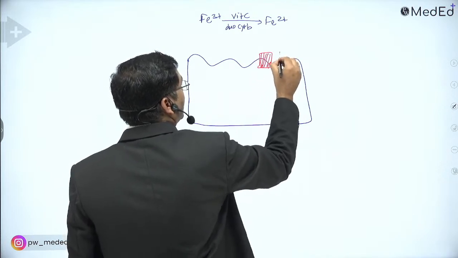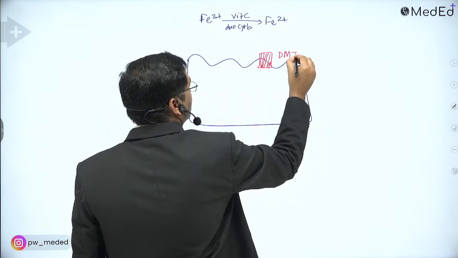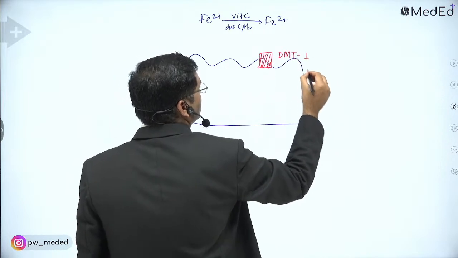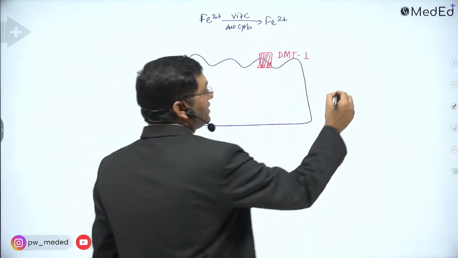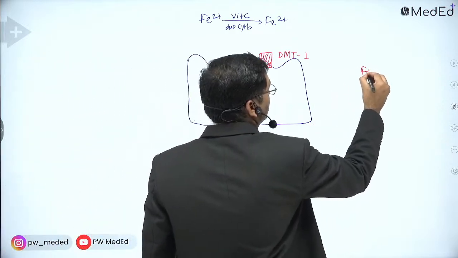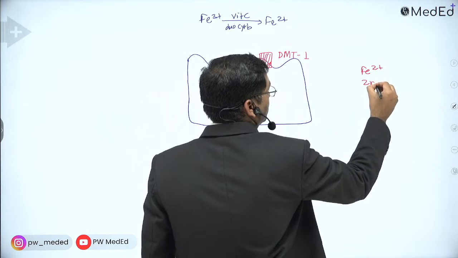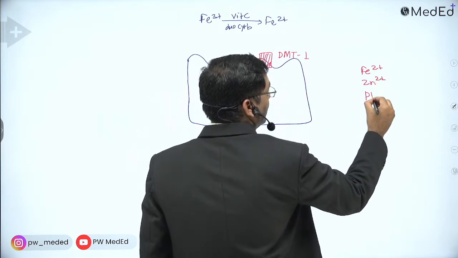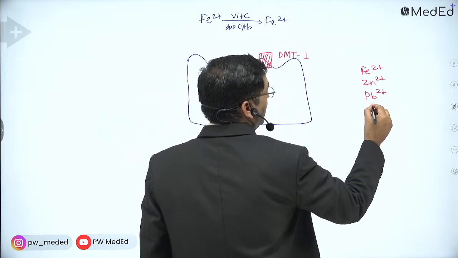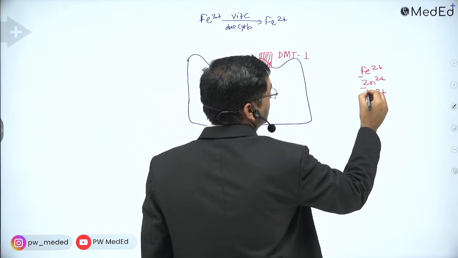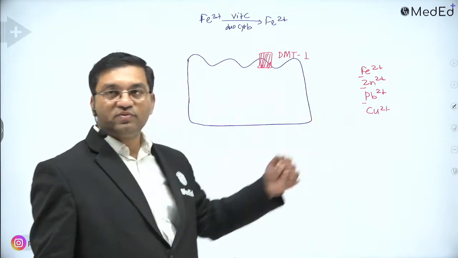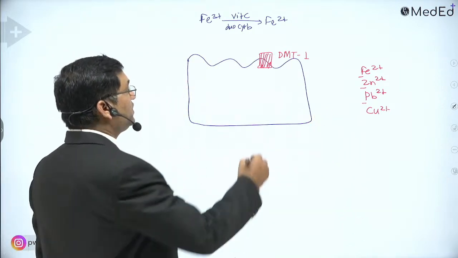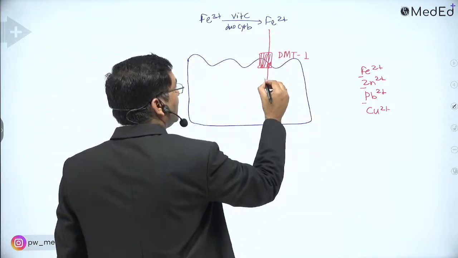Now with the help of divalent metal transporter 1, which is responsible for transport of divalent cations, for example iron, zinc, lead, and copper, the ferrous iron is transported inside the enterocyte.